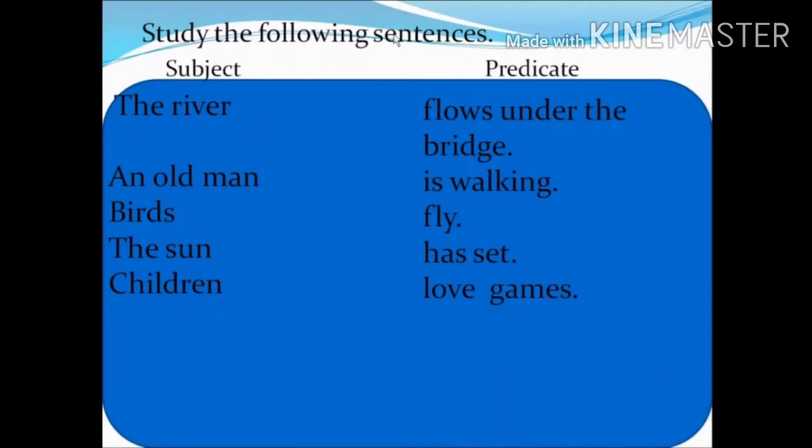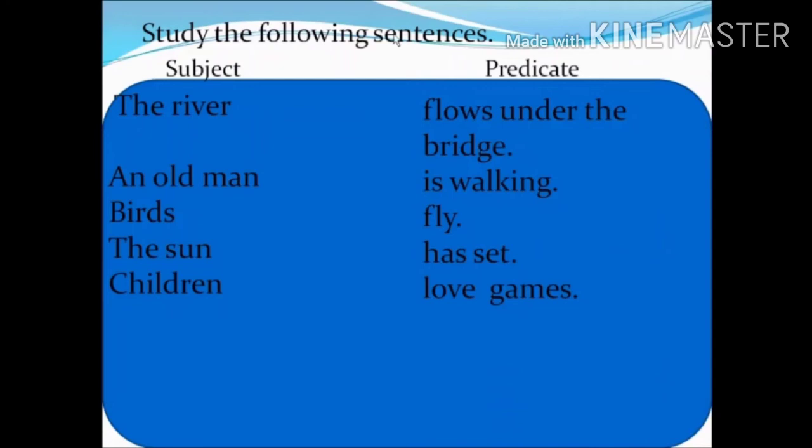Second sentence, an old man is walking. Students, as you can see, the subject is an old man, is walking is the predicate. You can ask the question, who is walking? You will get the answer, an old man. See the third one, birds fly. Who fly? Birds fly. So birds are the subject, fly is the predicate. The sun has set. The sun is the subject, has set is the predicate.